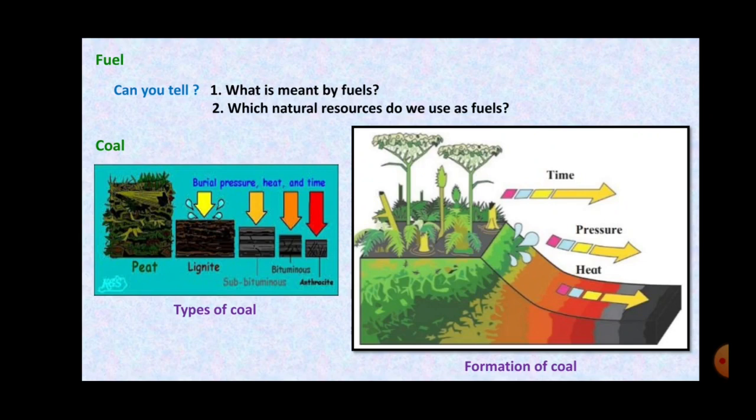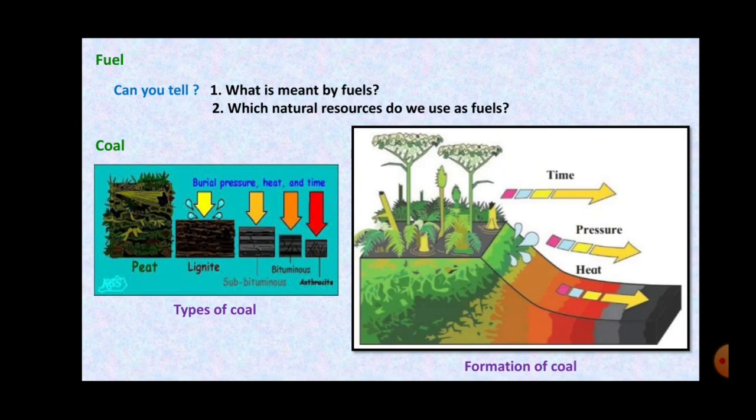Coal is called a fossil fuel. As you can see in the picture, this is how the formation of coal takes place. With due course of time, when these forests, these trees and plants die, they get mixed with the soil, and because of the heat and pressure, these buried plants or trees are transformed into the fuel, and these are called fossil fuels.